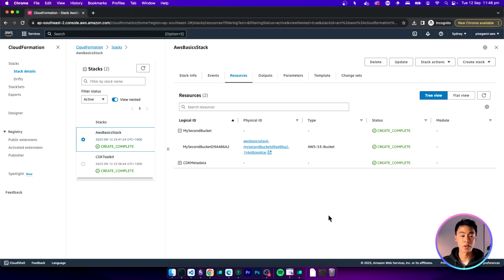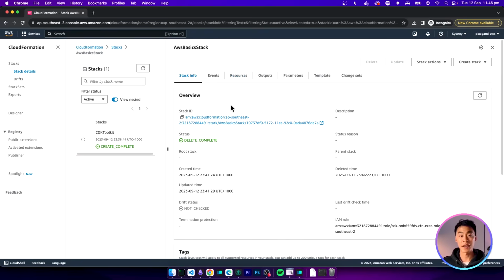Now, if you're done with experimenting or you don't want to use your stack anymore, you can just delete the entire application by clicking delete over here on the stack. And you might have to refresh the page, but then eventually the stack should be deleted.